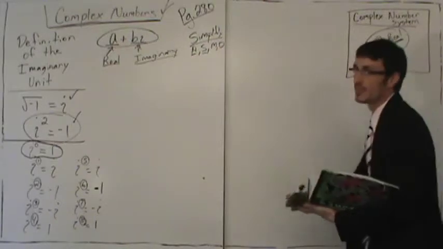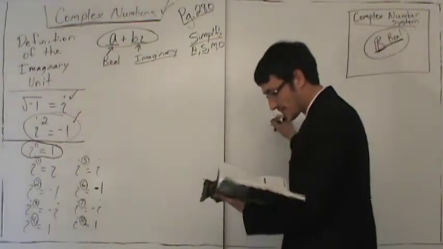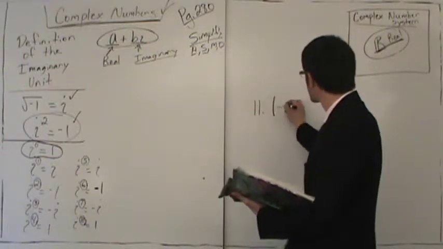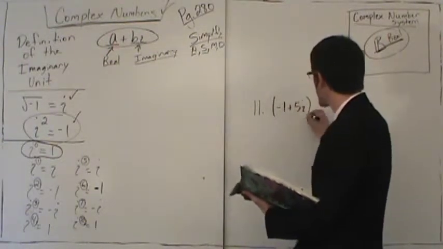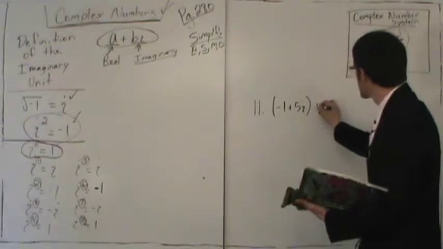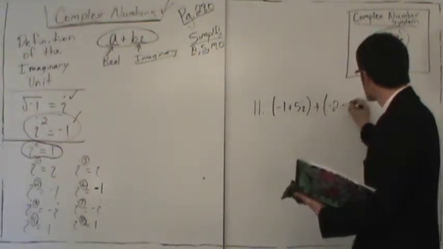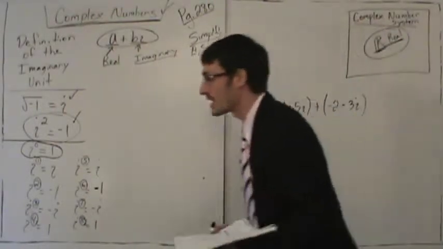Question number 11. These are really easy. These are actually very, very simple problems. Number 11 says -1 plus 5i, add to this -2 minus 3i. Okay, so what operation here?